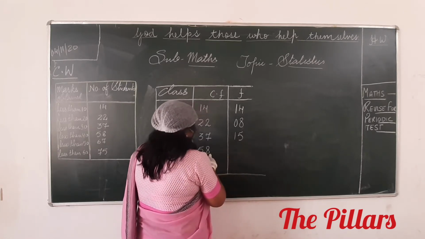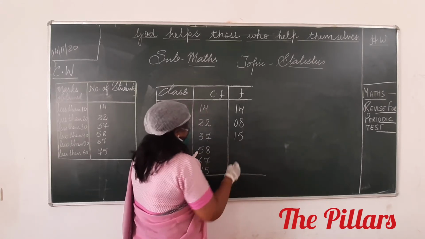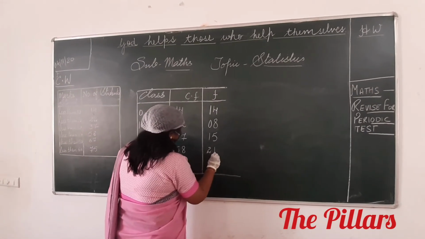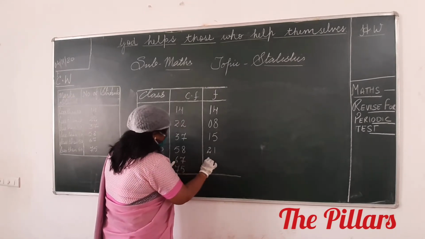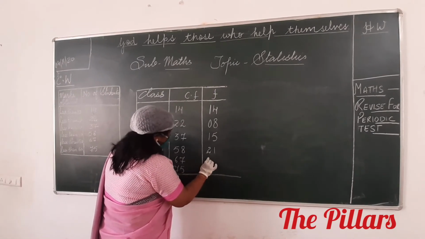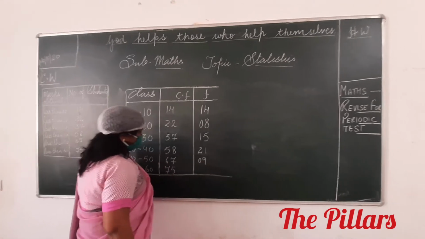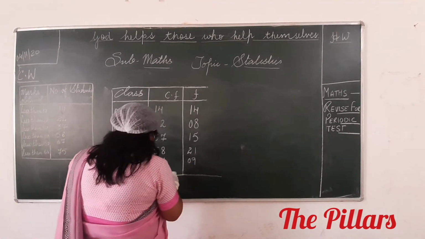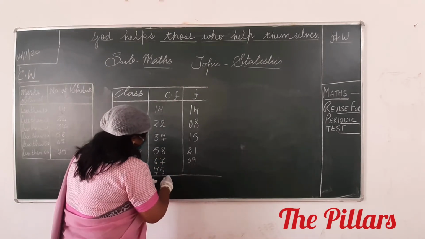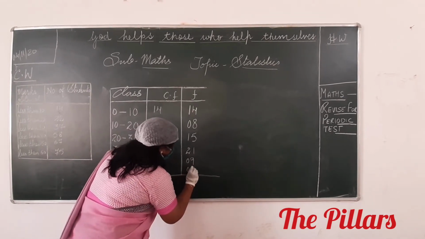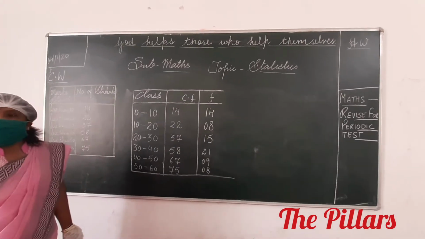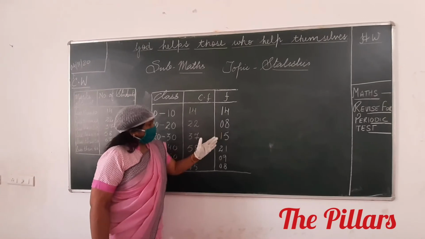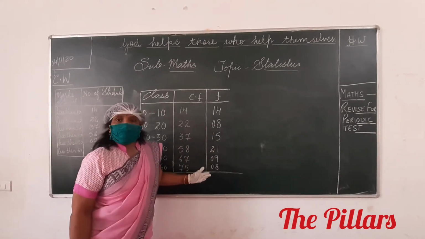Next, 58 minus 37 is 21. And 67 minus 58 is 9. And 75 minus 67 is 8. Please check it once again. You all got this? 14, 8, 15, 21, 9 and 8. I hope it is correct.